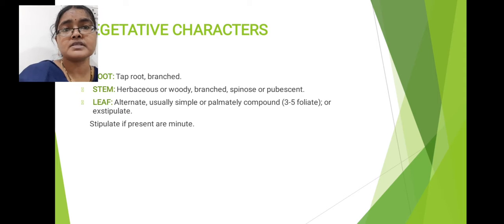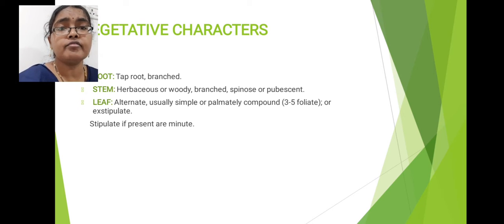What type of compound leaves are present in this family? Some of the Capparaceae family members show palmately lobed compound leaves. Here, this palmately lobed compound leaf is mostly 3 to 5 foliate in nature. That means 3 lobes or 5 lobes are present in this palmately lobed compound leaf. That is why this compound leaf is called a 3 to 5 lobed or 3 to 5 foliate compound leaf. This is about leaf characters.